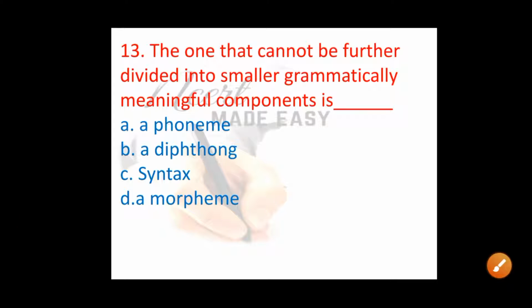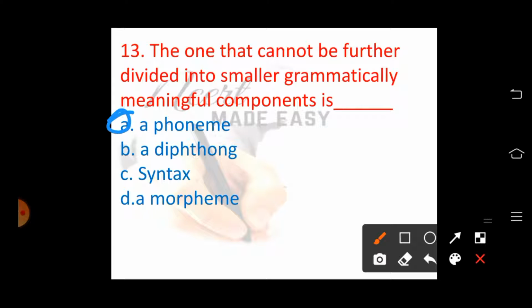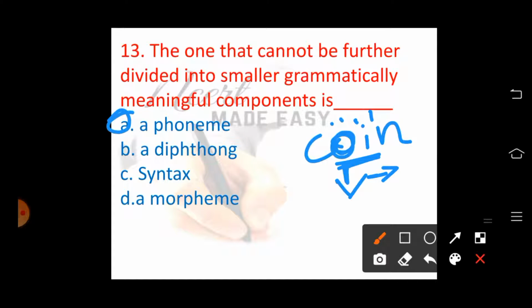So option A is the right one. And let us know what is diphthong also. Diphthong means nothing but it is a sound formed by the combination of two vowels. For example, you consider the word "in". Here, these are the two vowels. Here, the sound will be starting with the "or" sound, and it will be moving towards the "E" sound. I is pronounced as E in English. So "in". This is diphthong, the sound formed by the combination of two vowels. First, the sound will be beginning with the one vowel and later it will be moving towards the another vowel.